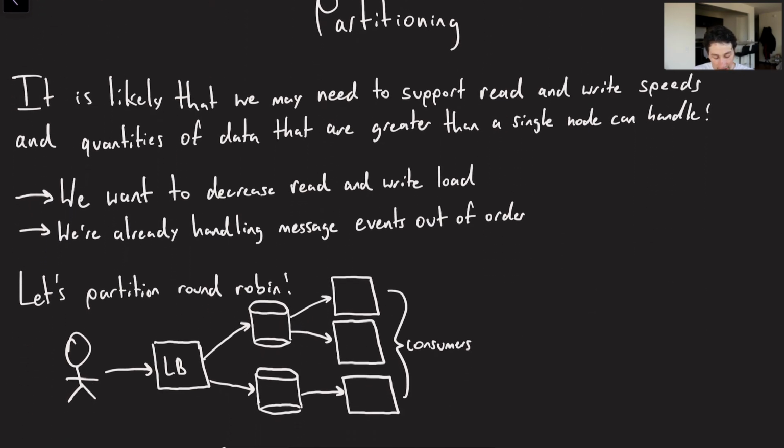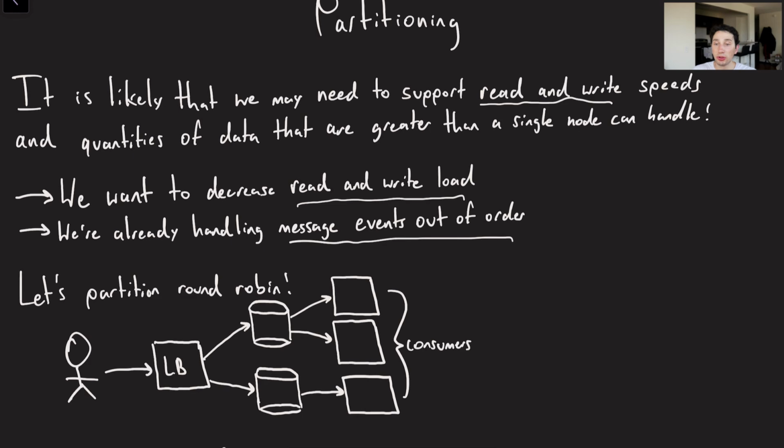Cool. Let's go ahead and talk about partitioning. So we want to basically make our read and write throughput as fast as humanly possible because we want this thing to be a massive system at scale. So what does that really mean? Well, it means we want to decrease our read and write load from a single node in any of our partitions.